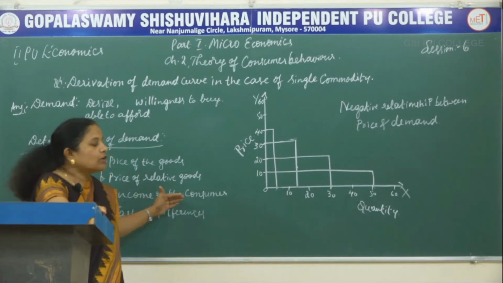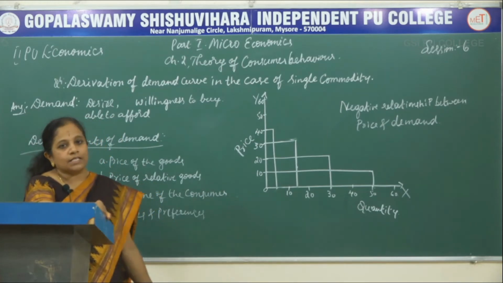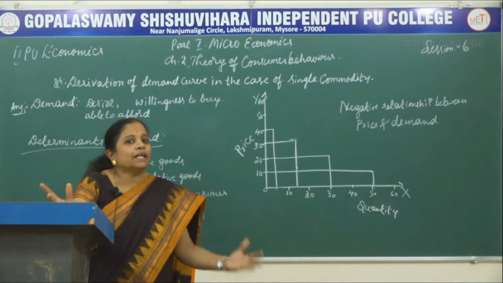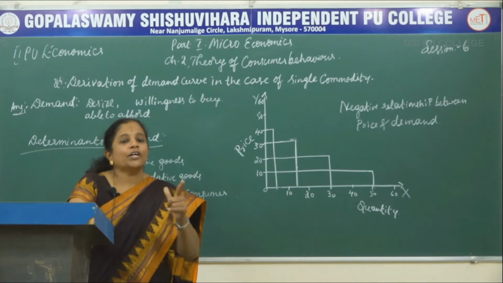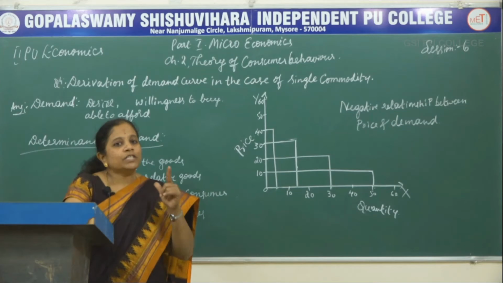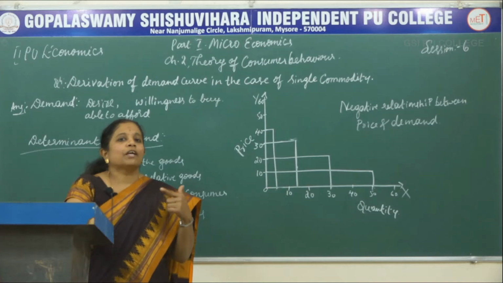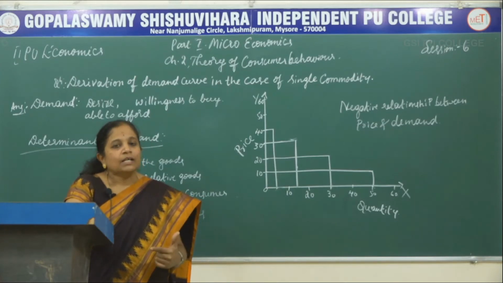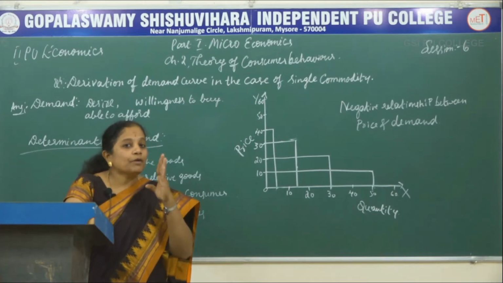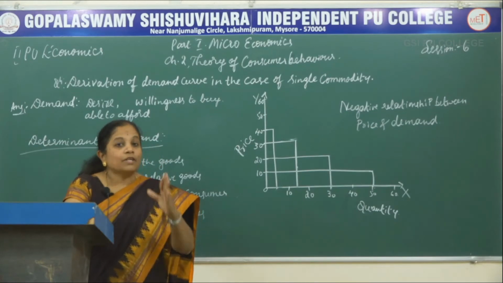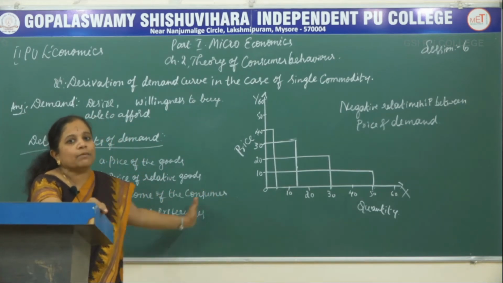The last one is tastes and preferences. Even though I may have different types of products available, I buy only the product which is prepared or manufactured according to my tastes and preferences. The priorities vary from person to person. The tastes of each individual vary from those of another person. So, I prefer to buy only those goods which are according to my taste. Totally, there are four important determinants of demand.